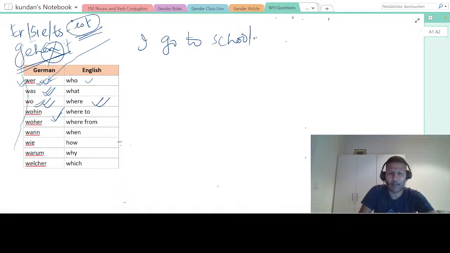Who can try this sentence? I go to school, or I go to office. School is Schule, right? Just try it out. Ich is I, go is gehen, and school is Schule.